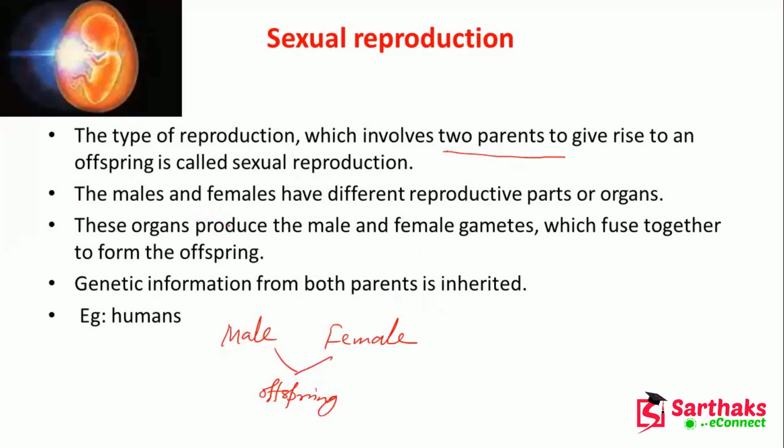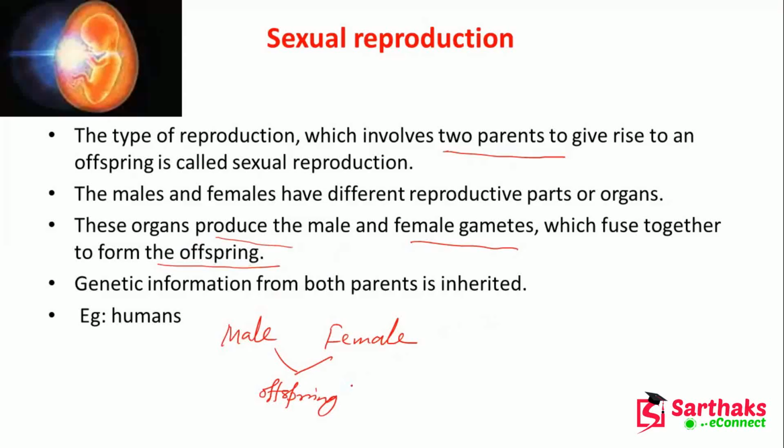As you can see, for human beings also, the male reproductive organ is different and the female reproductive organ is different. The females have the ovary, and the males have the testes and the penis. We will discuss these reproductive organs also. These organs produce male and female gametes, which fuse together to form the offspring, and genetic information from both the parents is inherited.